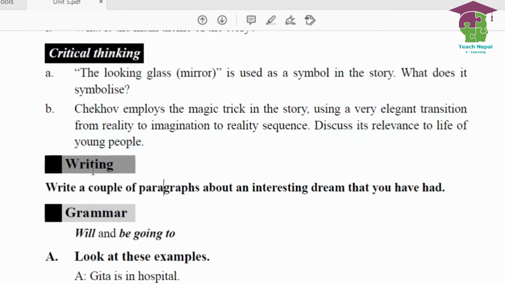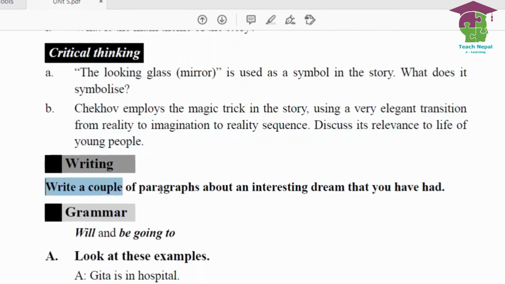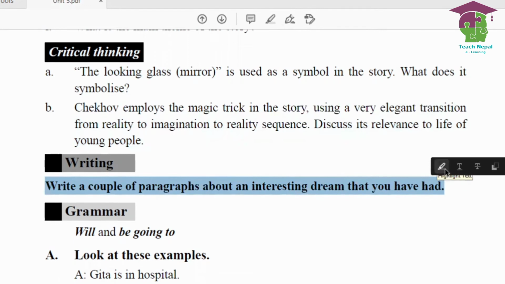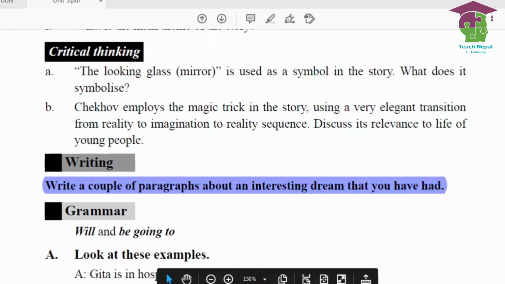Write a couple of paragraphs about an interesting dream that you have had. So you can use the past tense and talk about your dream. What was that dream and what did you see there? You can write that in past tense.